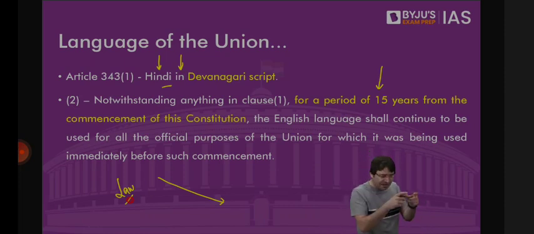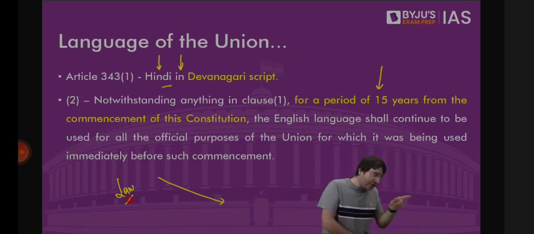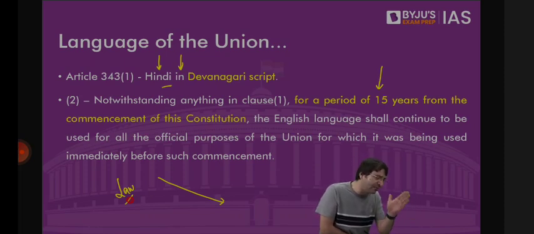That means Parliament can enact a law, and through this law say, forget about expiry of 15 years. Even beyond 15 years, we can have English continuing as the official language of the Union. That means a law can be passed by the Parliament which is not an amendment to the Constitution. That means there are some features of the Constitution which you can change by simple majority. Even if we said that 15 years is the expiry term of English, English can continue beyond 15 years as well. For that, you don't need to use Article 368.